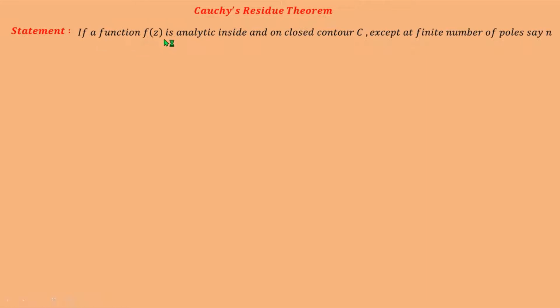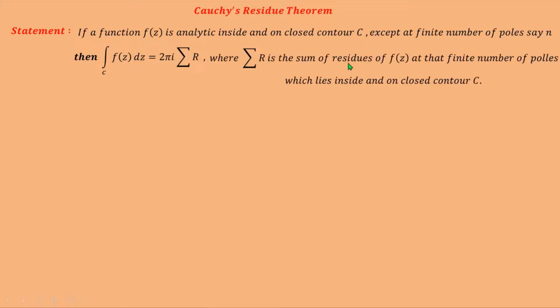If a function f of z is analytic inside and on closed contour C except at a finite number of poles, say n poles, then the integration over C of f(z) dz is equal to 2 pi i summation R, where summation R is the sum of residues of f of z at that finite number of poles which lie inside and on closed contour C.